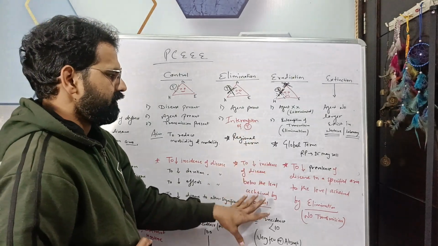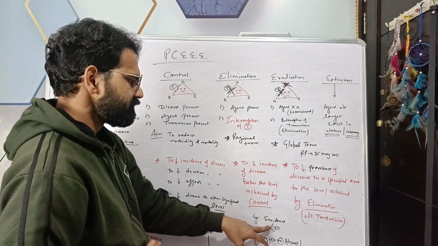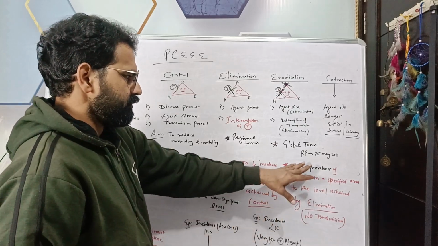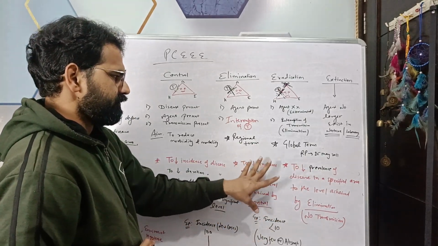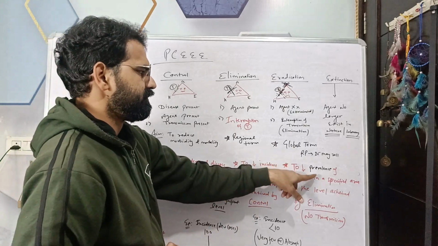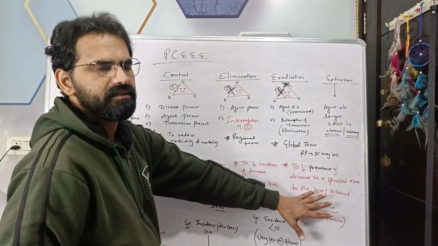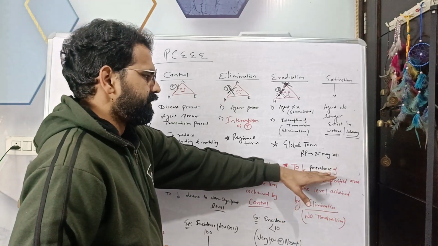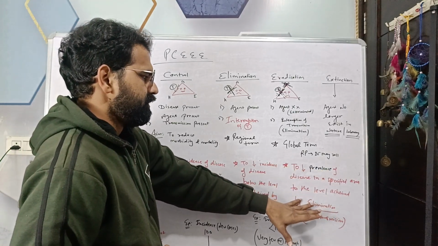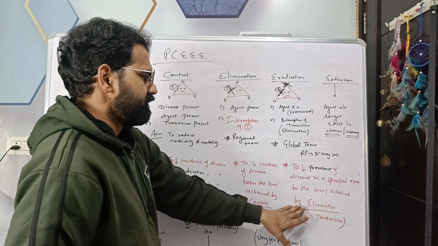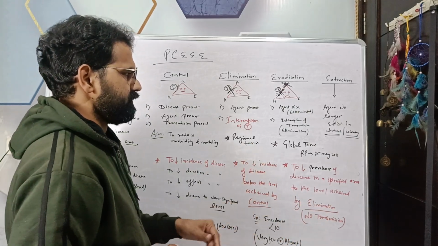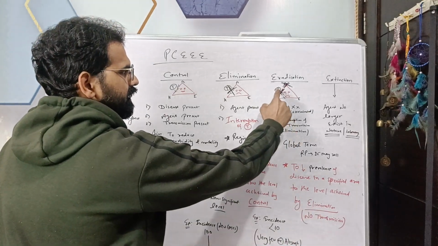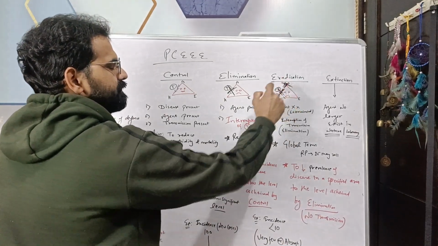So what level achieved here? Less than 10 or very few. Because of the reduction of the incidence, there is further reduction in the prevalence, that is total number of cases. So here the prevalence reduced to that level which is achieved by the elimination. So, there is no transmission and there is no agent.